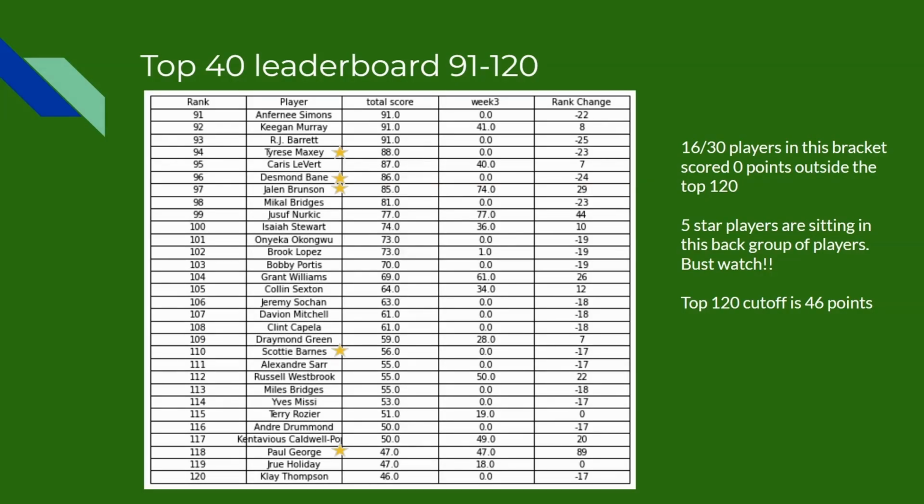You can see 74 points in week 3, but with the Knicks' time shared, you can see Mikal Bridges just below him. Jalen Brunson, maybe he's a bust. Maybe he's not that top pick that we expected him to be just at the moment. Scotty Barnes down at 110. He's been injured, so that's fine, honestly.